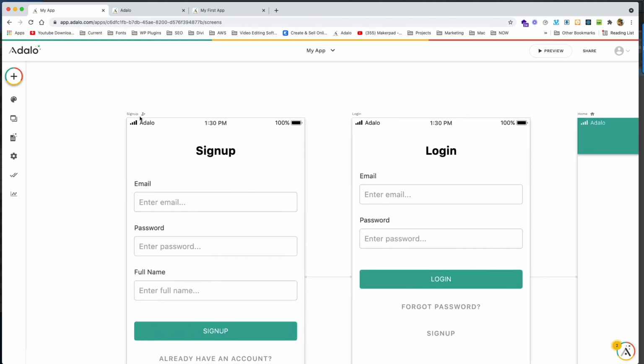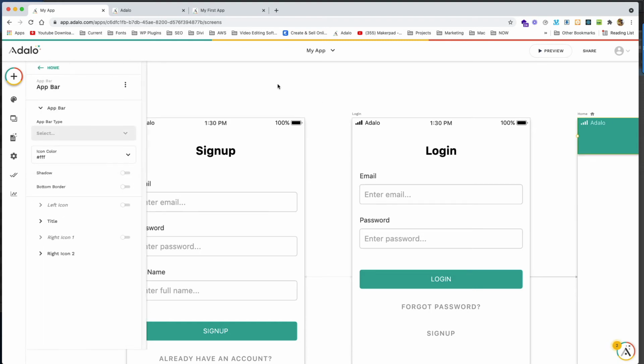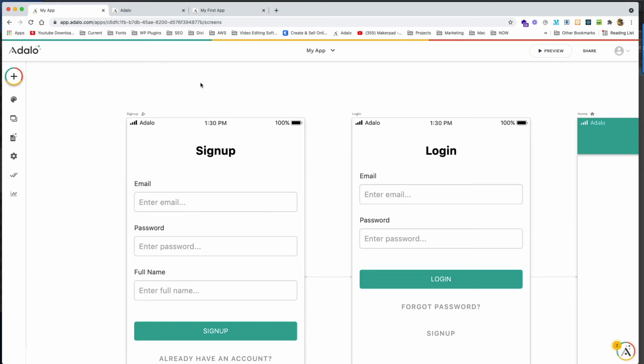See that guy there? If I click on this, these are called screens, by the way. This is a sign up screen, a login screen, a home screen. So how the apps work is they navigate between screens and add logic and components and a database, connect all these three things together to make your app, okay? Along with their technology that they do to make it work for you, because all you have to do is just use their builder and they build it in the background for you.